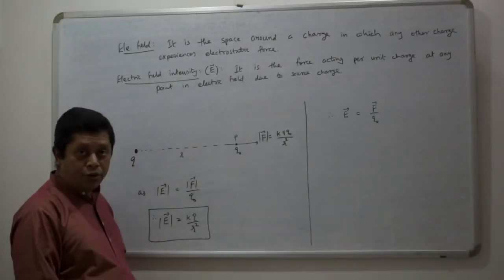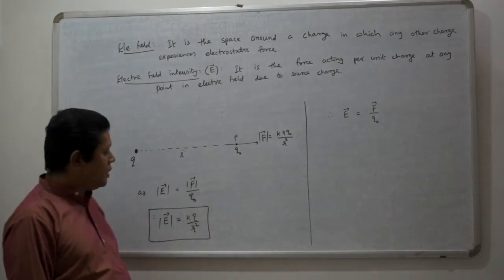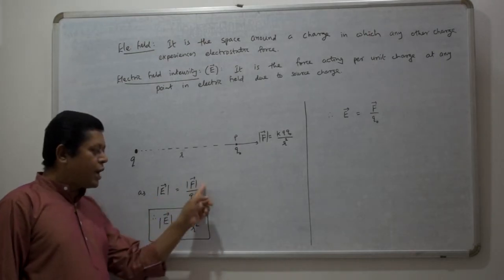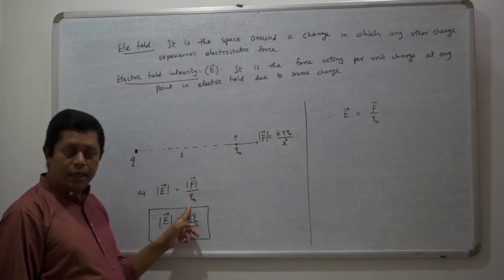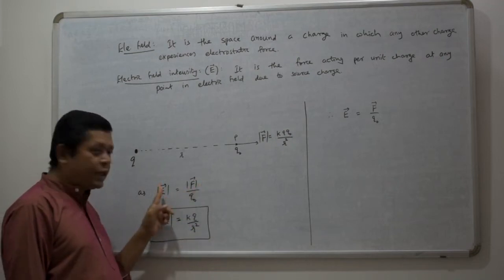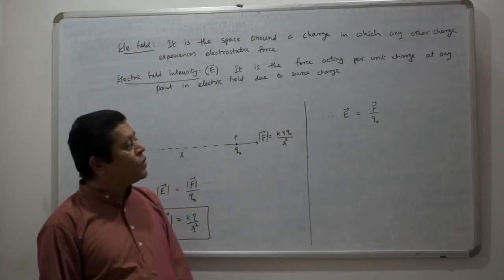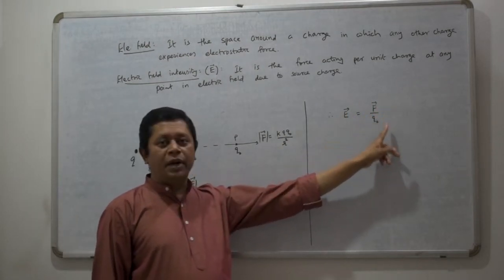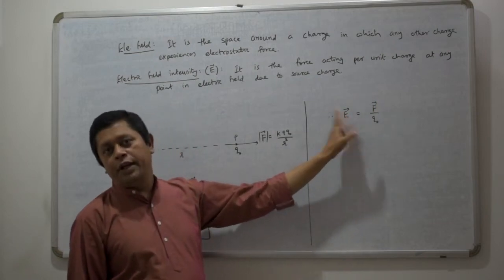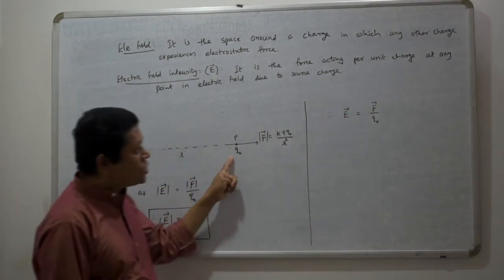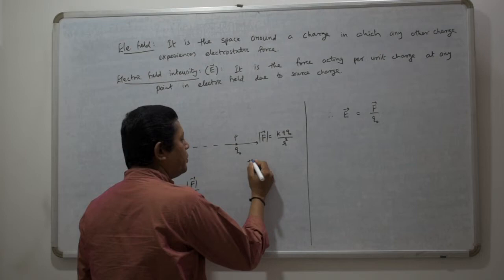As you know, electric field is a vector quantity. So what is the direction of this electric field? As the relation is E equals F by q naught, here q naught is the charge, a scalar quantity, but F is a vector quantity. Electric field is also a vector quantity. So whatever is the direction of force, that is the direction of electric field at that point. The condition is that this charge q0 which we have taken should be the unit positive charge.